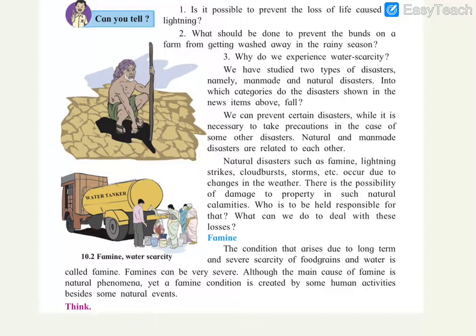Next is, why do we experience water scarcity? So you all have seen in summer season we experience a lot of water scarcity for our daily need, and drinking water is also not available in the summer season. So what is the reason for that water scarcity? Deforestation, water pollution, and groundwater level decreasing. So these are all the reasons of water scarcity in the summer season.